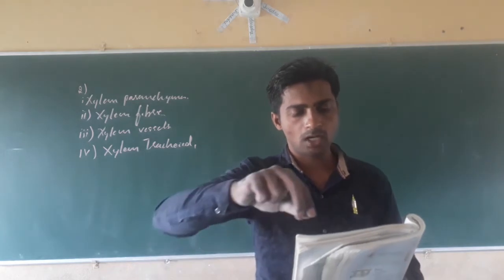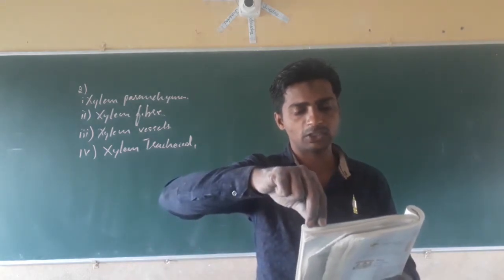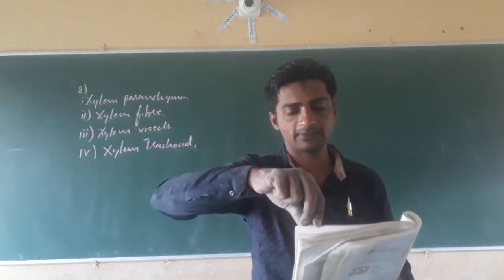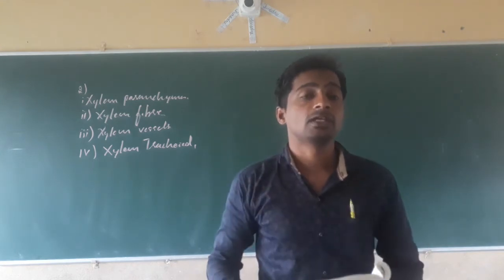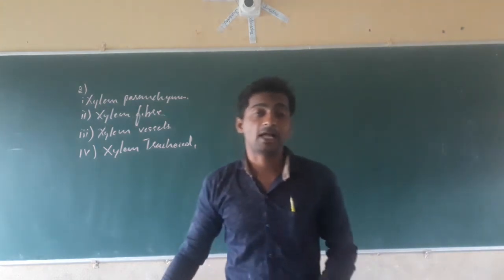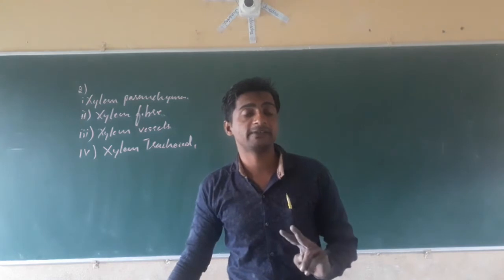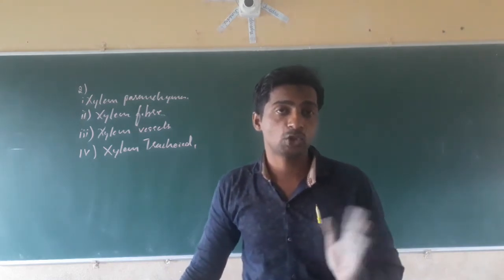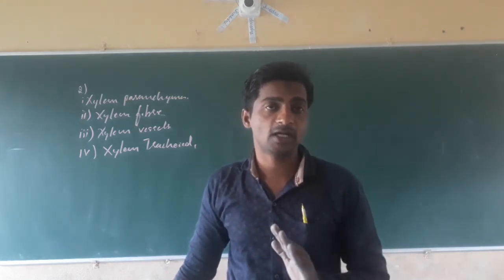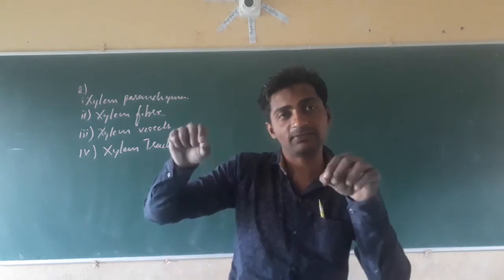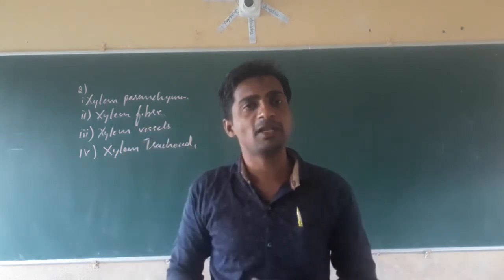How are simple tissues different from complex tissues in plants? Mainly, plant tissue is classified into 2 types: meristematic tissue and permanent tissue. Permanent tissue is again classified into simple permanent tissue and complex permanent tissue.